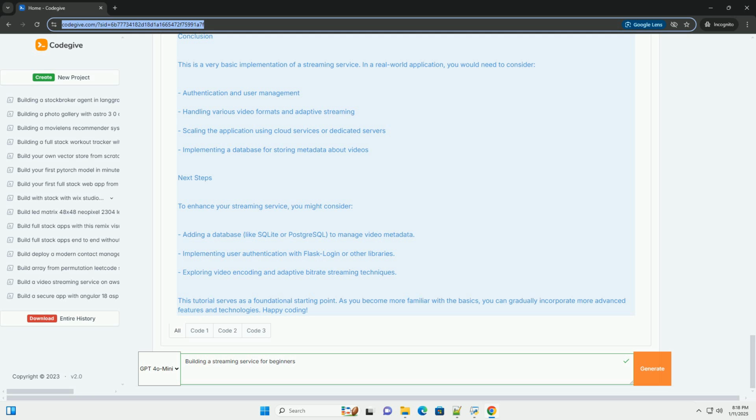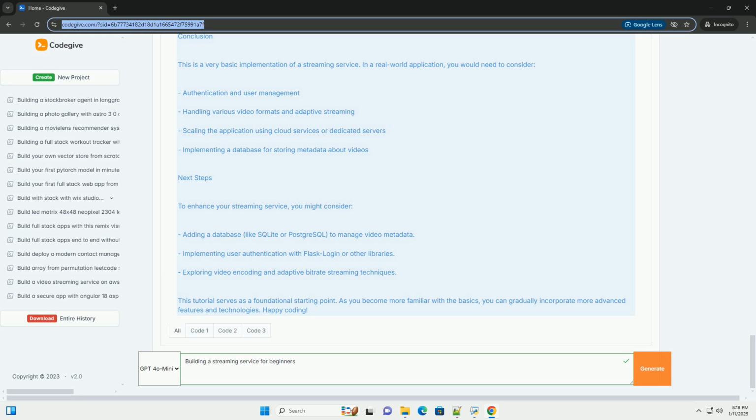2. Setting up the environment. To build a simple streaming service, we'll use Python with Flask for the backend and HTML/CSS/JavaScript for the frontend. Here's how to set up your environment. 1. Install Python. Make sure you have Python installed on your machine. 2. Install Flask. You can install Flask via pip. 3. Set up the project structure.